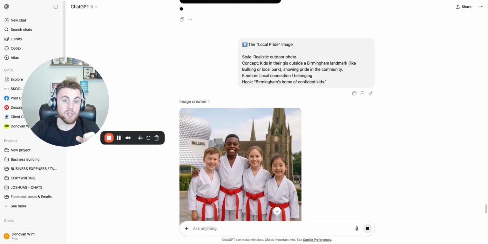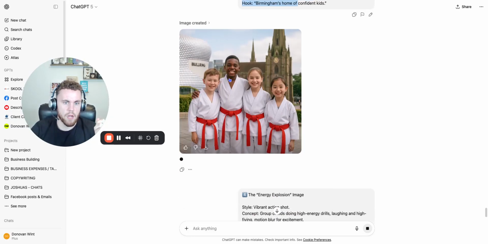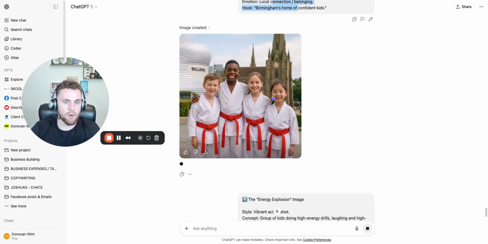This is a cool one. So it also gave us number 9, the local pride image. Realistic outdoor photo. Kids in gis outside of a Birmingham landmark, like the Bull Ring. Showing pride for the community, emotion, local connection, belonging, Birmingham's home of confident kids. Like, that is cool. That is so cool.